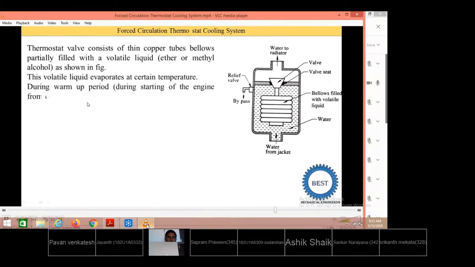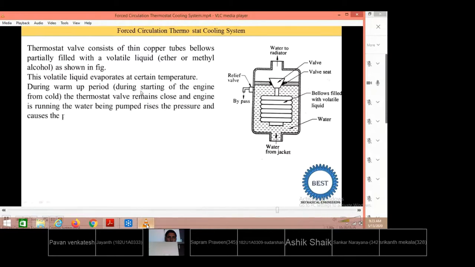During warm-up periods, meaning during starting of the engine from cold, the thermostat valve remains closed and the engine is running. The water being pumped rises in pressure, which causes the pressure relief valve to open. The pump is continuously working, and this thermostat valve is closed because the temperature of the water jacket has not reached 85 degrees. The pump continuously supplies water to the water jackets.